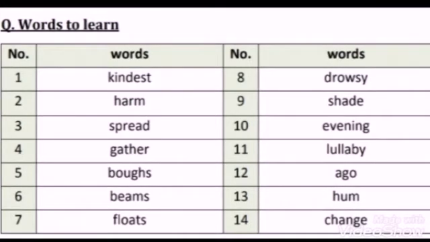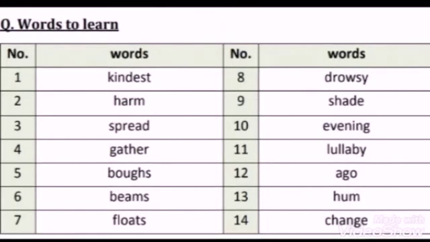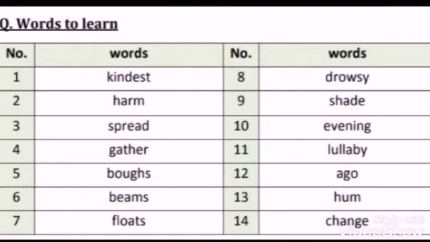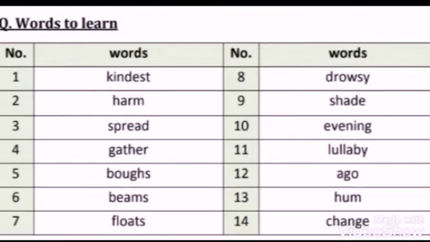Number 6 is beams. Number 7 is floats. Number 8 is drowsy. Number 9 is shade. Number 10 is evening. Number 11 is lullaby. Number 12 is ago. Number 13 is hum.